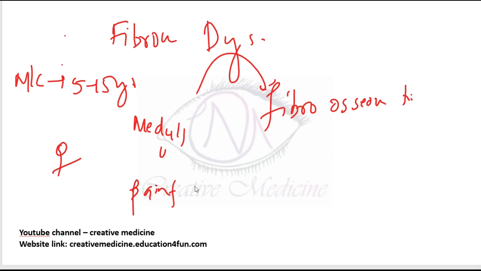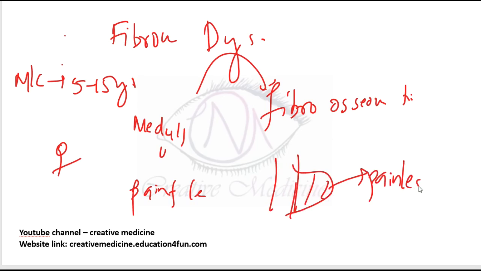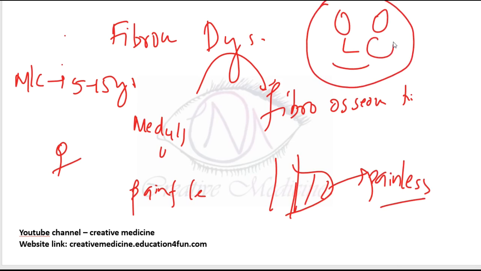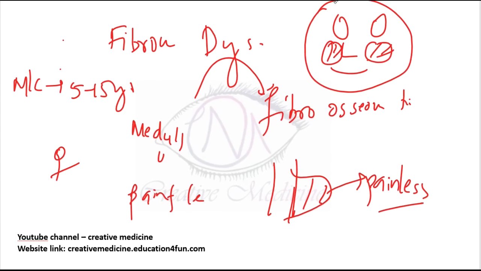Here there is painless swelling in the bone, and because of this painless swelling you will see cosmetic and functional disability. Where is it most commonly seen in the sinuses? It is seen most commonly in the maxillary sinus, and it is also associated with the canine fossa area and zygomatic area.